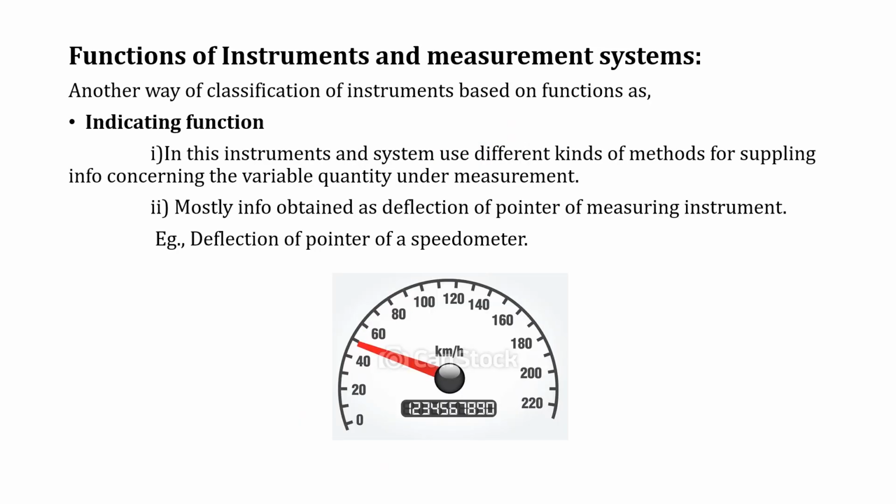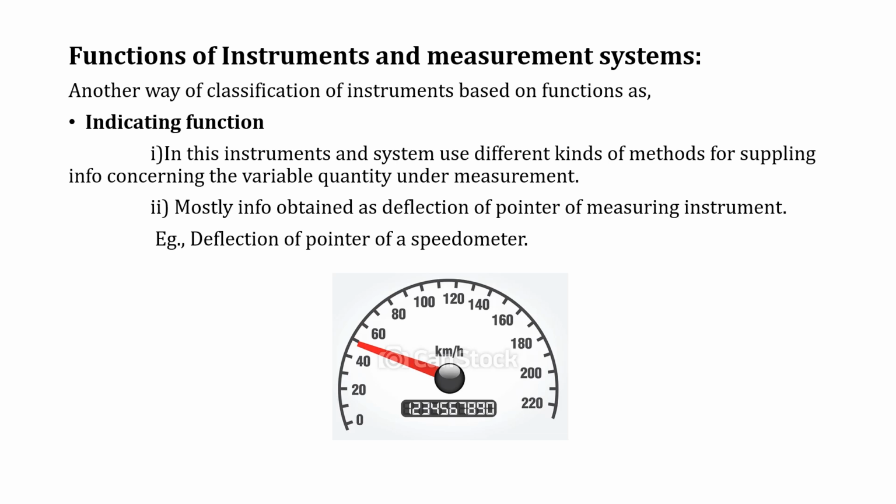Then move on to the functions of such instruments and measurement systems. What are the functions that come under measurement systems? First one is the indicating function. In this, the system uses different kinds of methods for supplying information concerning the variable quantity under measurement.